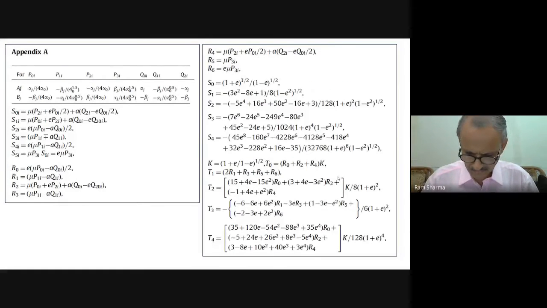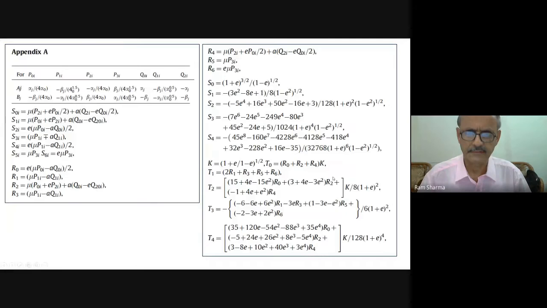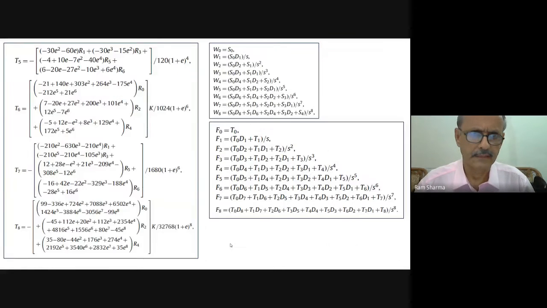So these are all the coefficients which are appearing on this side, and you can see I have put them here.